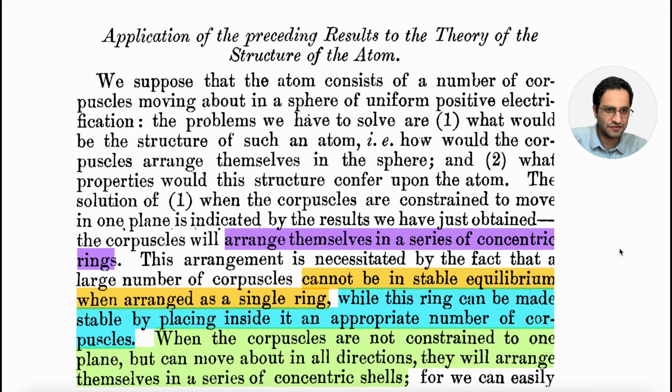If they are in different planes, there are ways to stabilize them. But in most of them, there should be a kind of symmetry, that they should have the same center. They should have the same kind of symmetry. And that's the kind of spherical symmetry that he believed the atom should have. This spherical symmetry is very powerful, that we think atoms should be kind of a sphere-like object.